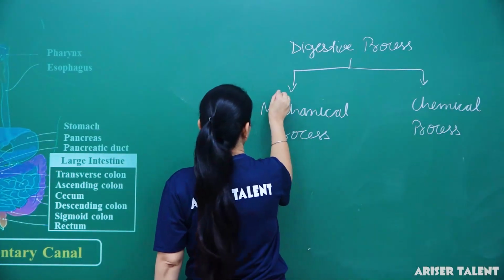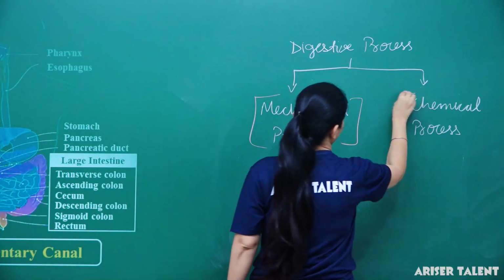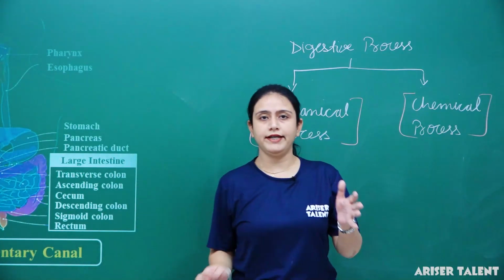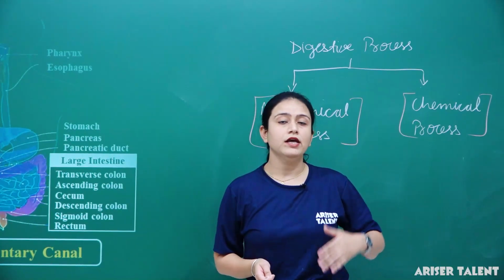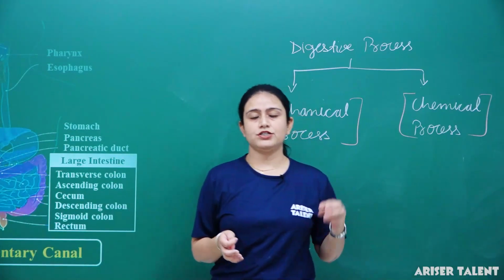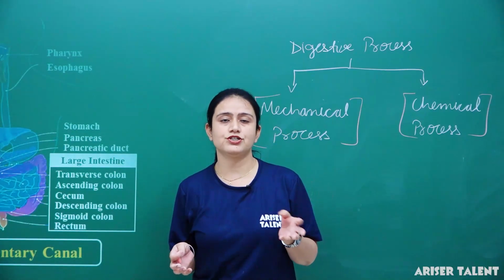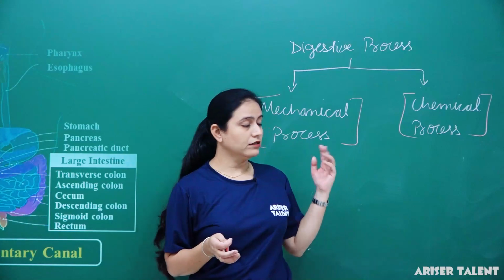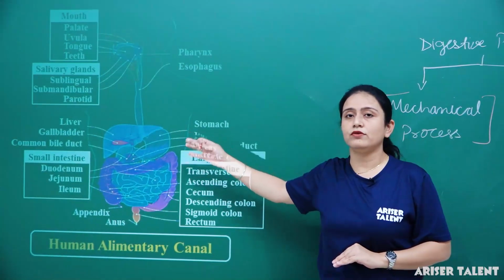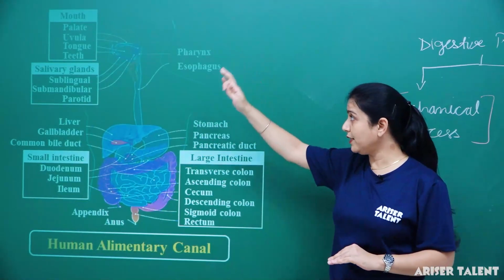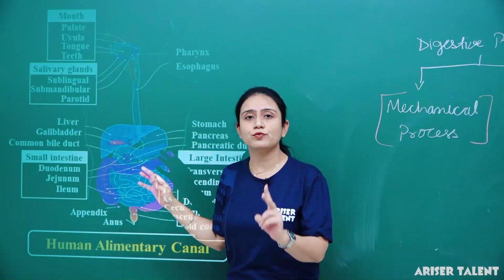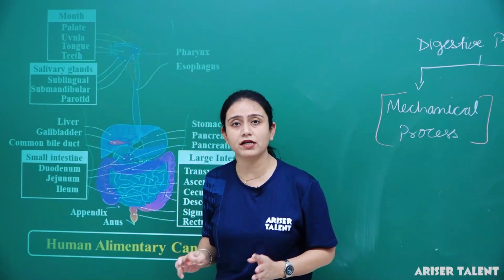Now let me explain what is the mechanical process and what is the chemical process. As I told you, digestion takes place in the human body, and there are different steps: digestion, assimilation, absorption. As I already explained about digestion, this process completes in 2 processes, mechanical and chemical.